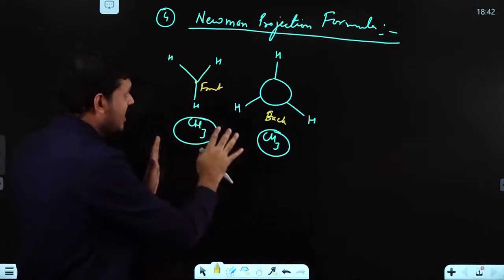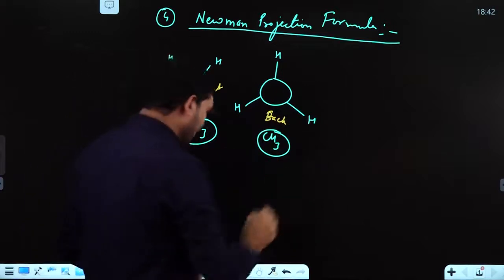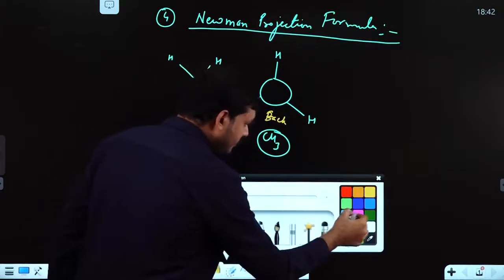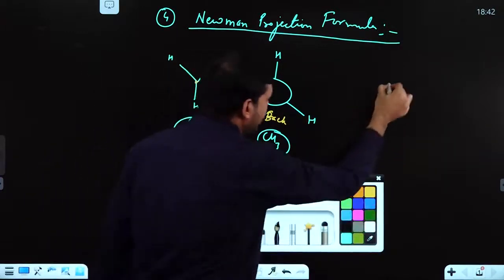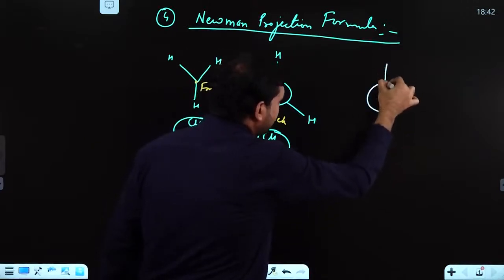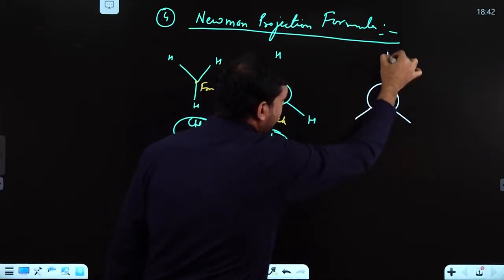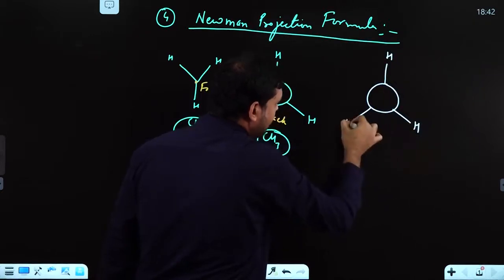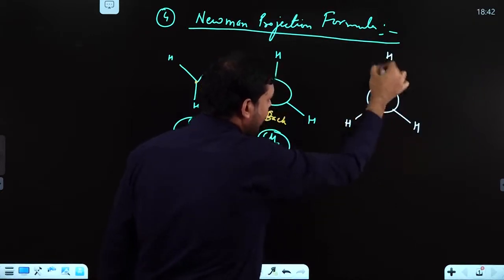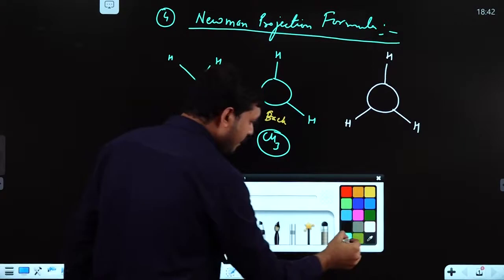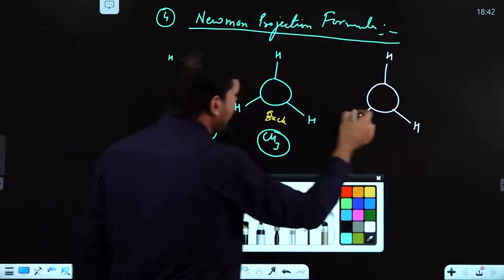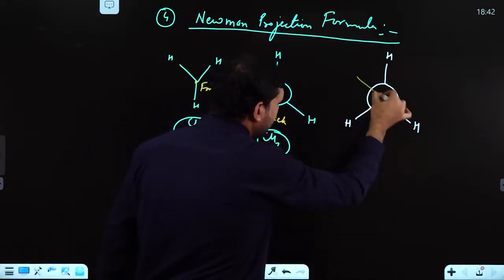Simply, if I represent this in proper Newman projection, firstly you draw the backside as it is. Now you can see here, this is the back carbon, a carbon having 3 hydrogens, and now I am telling you to just pick up this part and put it here.